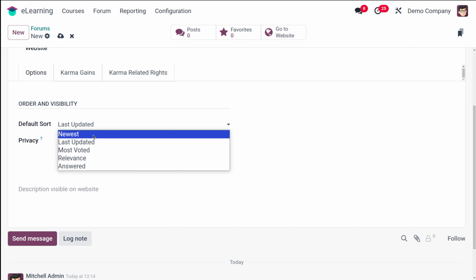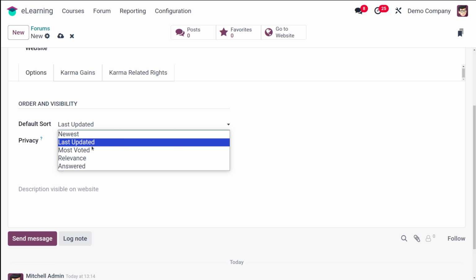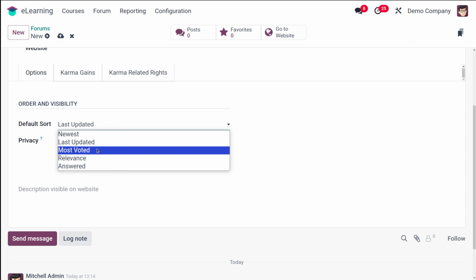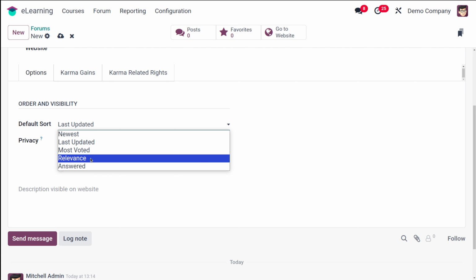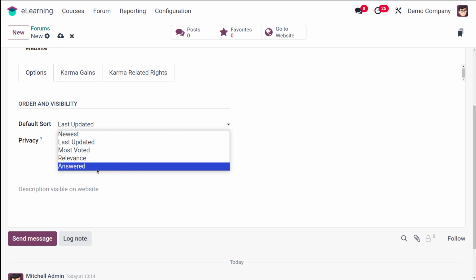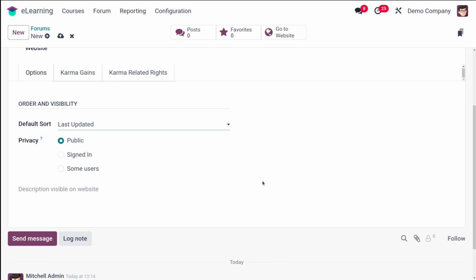The newest is sorted by last question posting date. Then you have the last update, that is the latest posting activity date. Then the most voted, which is by highest vote tally. This is by the post relevance and by the likelihood to be answered. So those are the different sorting options which come. And you know how the privacy works now.